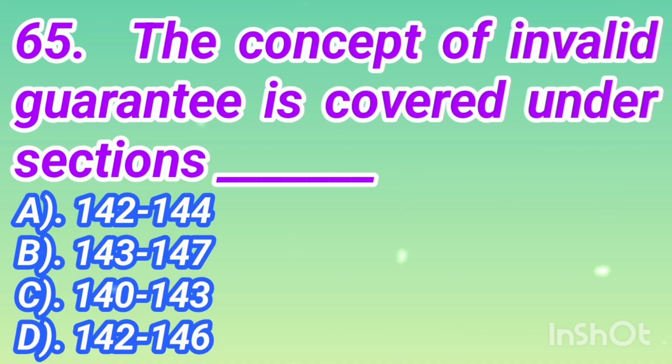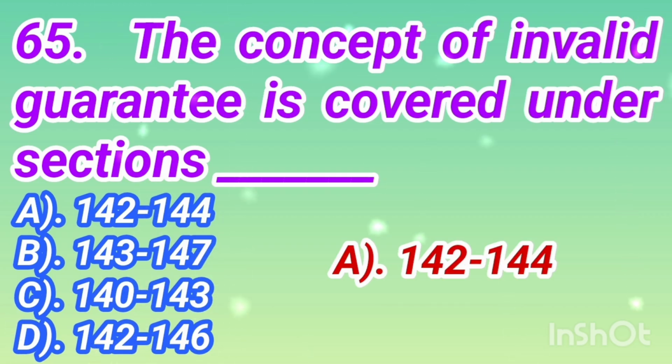Question number 65. The concept of invalid guarantee is covered under sections option A 142 to 144, option B 143 to 147, option C 142 to 143, option D 142 to 146. The correct answer is option A, 142 to 144.